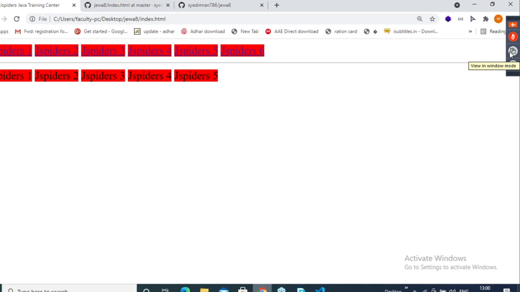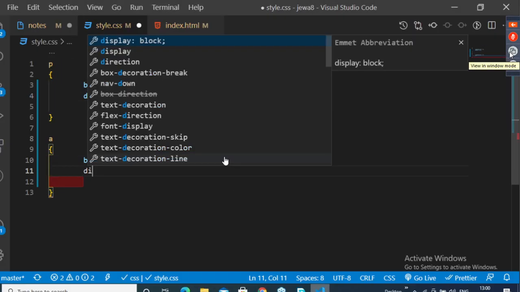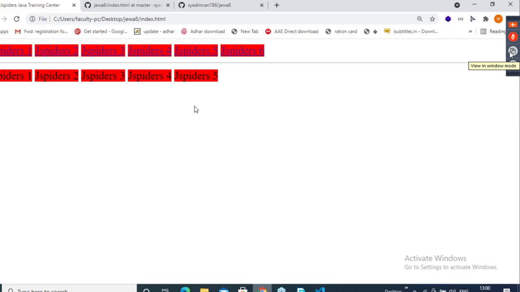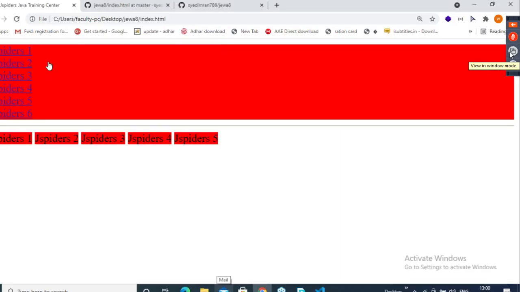Yes. So now I'll go here. I will pass display inline for the anchor tag. Will I get any changes to this anchor tag? No, 100% no. So reload it, no changes. Now go back, make it as block. It will convert this inline level element to a block level element. See, it is displaying on a different line.